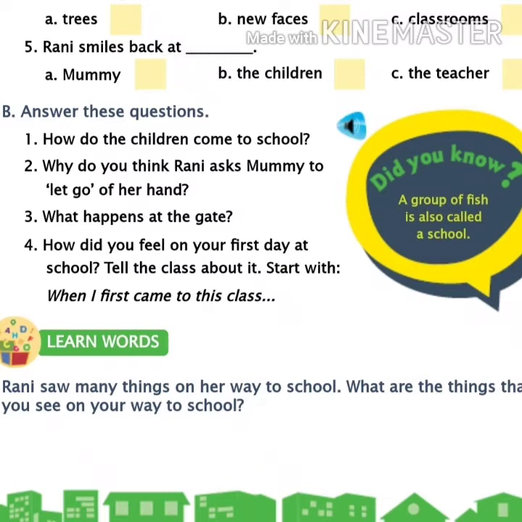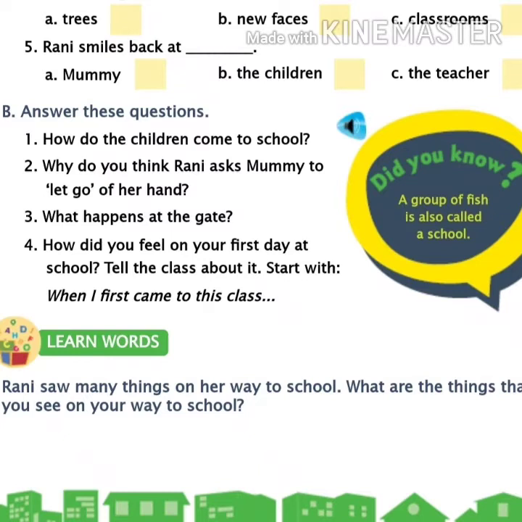Now I am reading the first question. How do the children come to school? Some children come by bus, by car, by rickshaw, on cycle, and some come by walking. Now I am reading the second question.